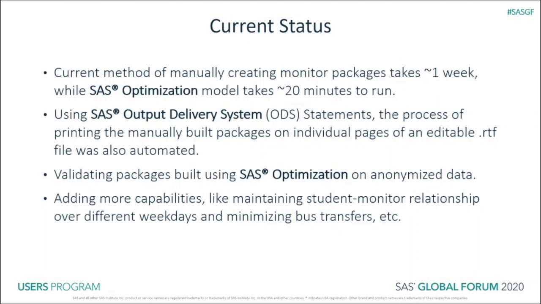So the current method of manually creating these packages takes about 1 week, while the SAS optimization model can solve in 20 minutes. We also use the SAS output delivery system to automate the printing of the packages on separate sheets of paper. We are currently in the process of validating the output of our optimization model on anonymized data and adding more capabilities like maintaining the student-to-monitor relationship over weekdays and minimizing bus transfers.